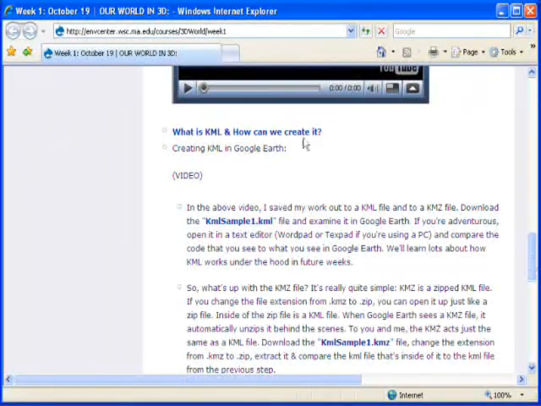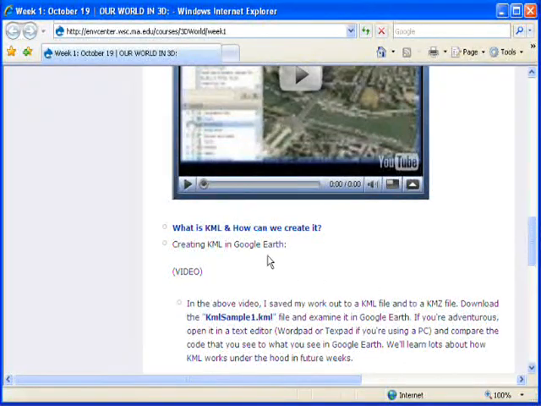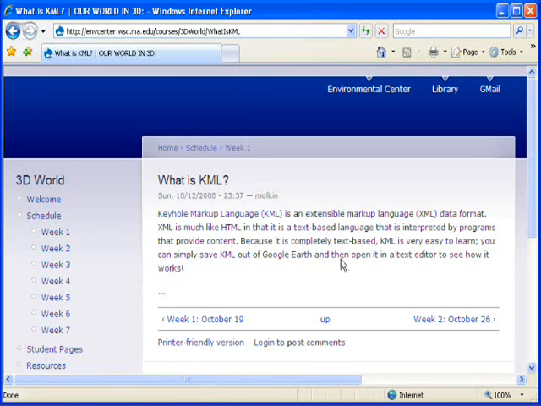And at some points, if I get into a lengthy enough discussion or explanation of something, such as a resource, what is KML? I call that a resource. I'll make its own page, so if I click on that, we're in the what is KML page, which is fairly sparse so far. It will get done.